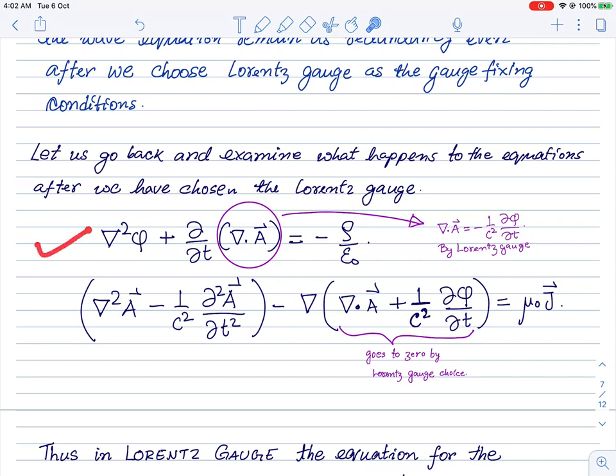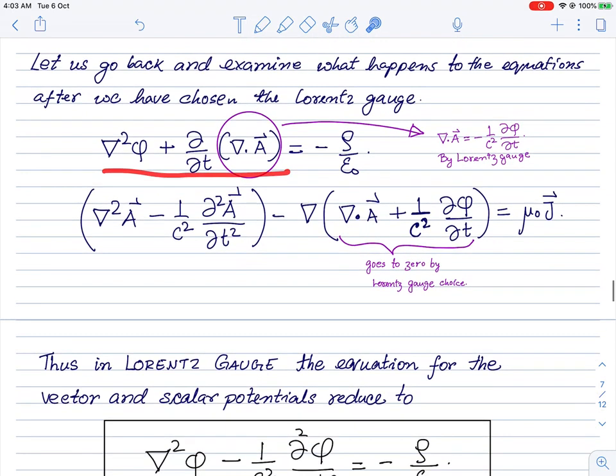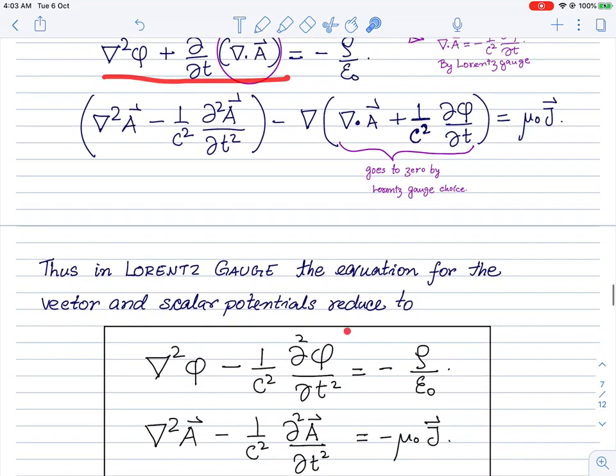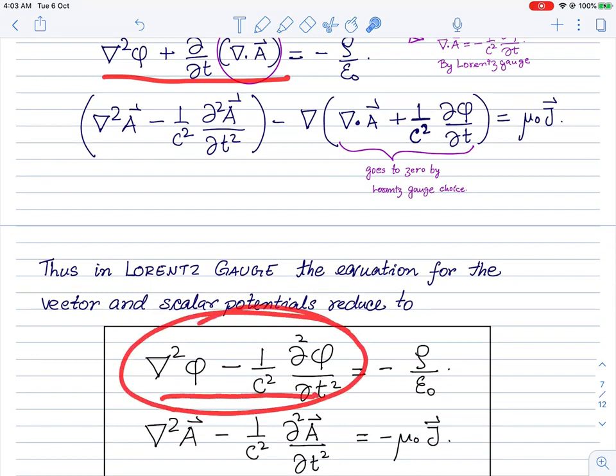But as far as the present situation is concerned, if we choose the Lorentz gauge, we see that this divergence of a term in the equation following from Gauss law. So just to remind you, this equation followed from Gauss law and this equation followed from Ampere's law. And in this equation that follows from Gauss law, there was a divergence of a term. And by the Lorentz gauge condition, this should be replaced by minus 1 over c square del phi del t.